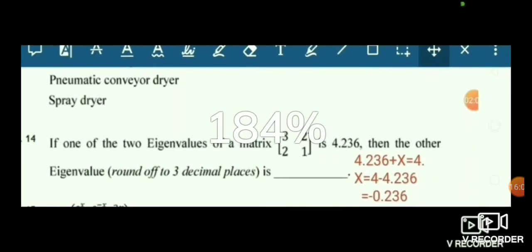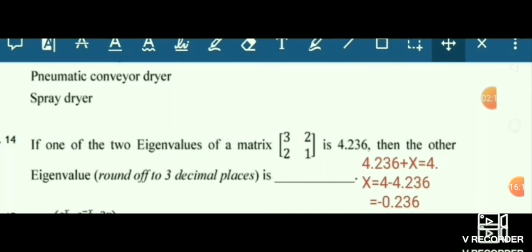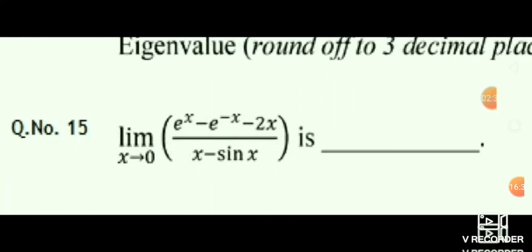Now this is the next question, a very easy question of eigenvalues. You simply know that the trace of a matrix is equal to the sum of its eigenvalues. So you add the trace of the matrix, that is 2 plus 2 equals 4, and suppose one of the eigenvalues given in the question is 4.236, and the next eigenvalue is x. Then you can easily use the equation and get the value minus 0.236.